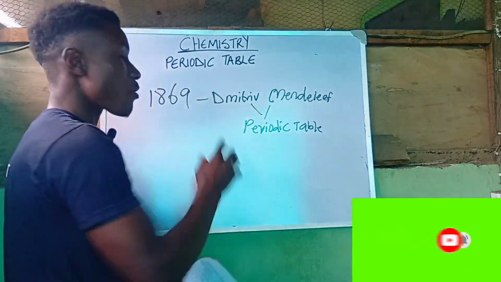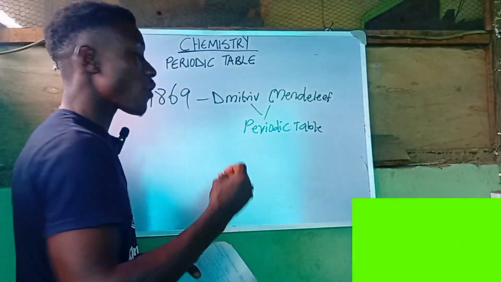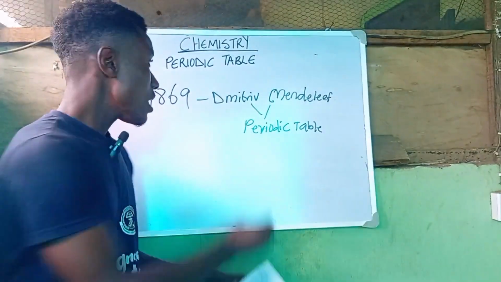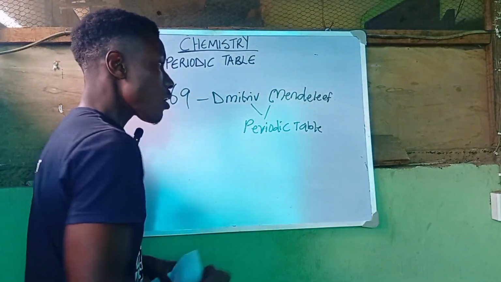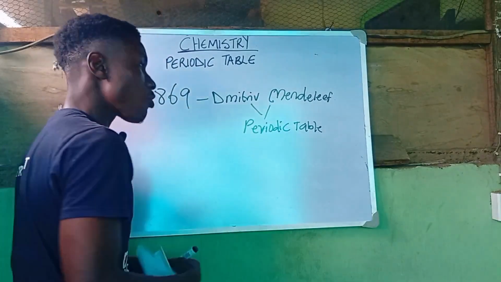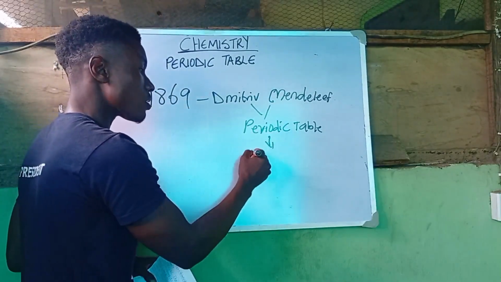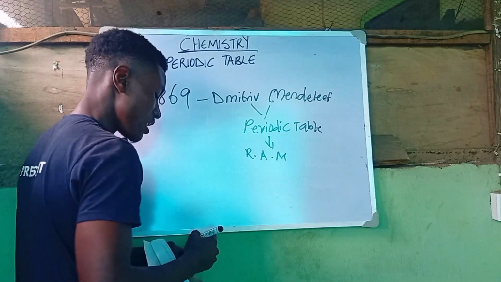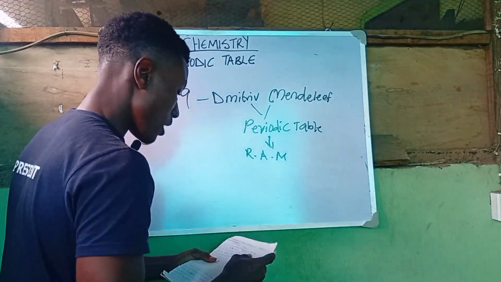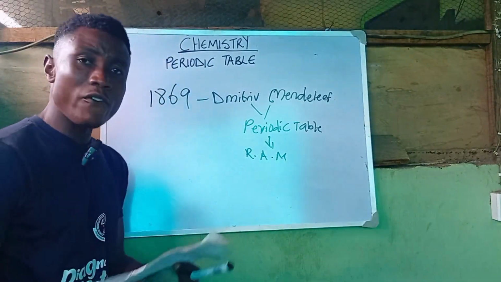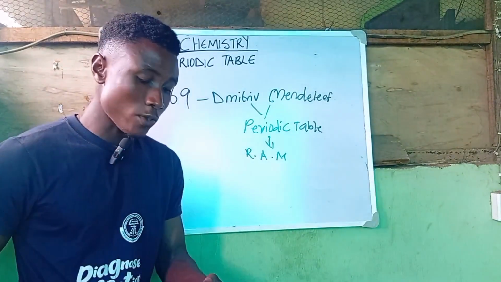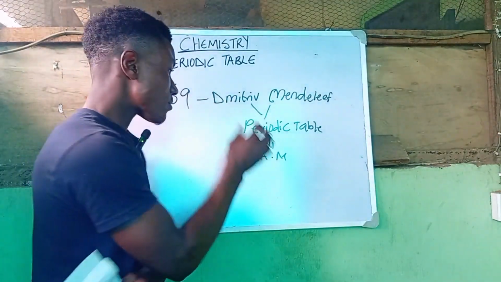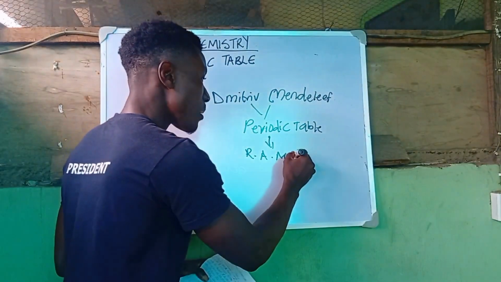And just like I said, we are going to be simplifying the concept of the periodic table. Like I said, this man, Dmitry Mendeleev, brought about the periodic table, but he was arranging these elements based on their relative atomic mass. But with the discovery of the electronic structure of atoms, we found out that atoms do not vary with their relative atomic mass.